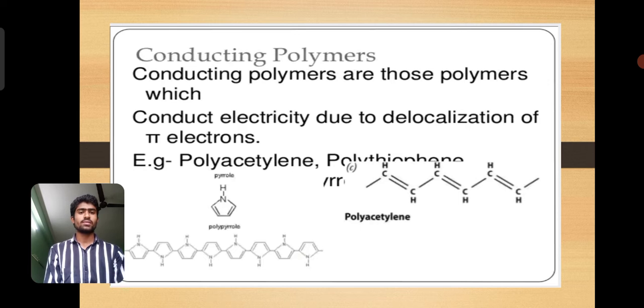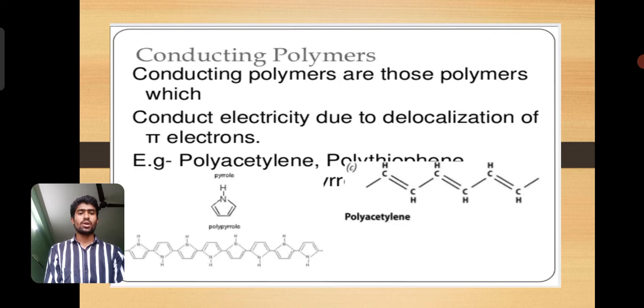Conducting polymers. Definition for the conducting polymers. Conducting polymers are those polymers which conduct electricity due to delocalization of the pi electrons. When the pi electrons are delocalized, meaning the position or location of the electrons changes, the polymer produces electricity. That is called a conducting polymer.